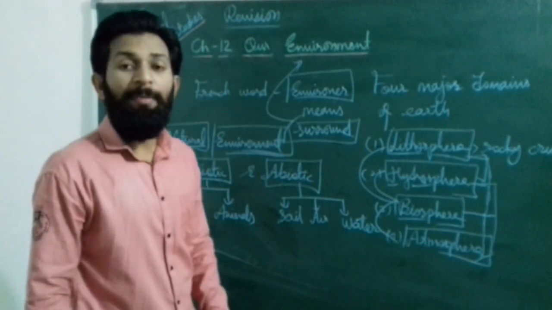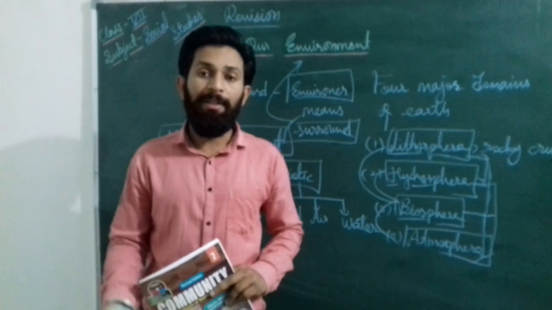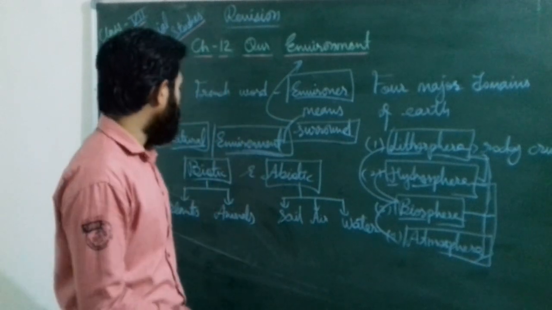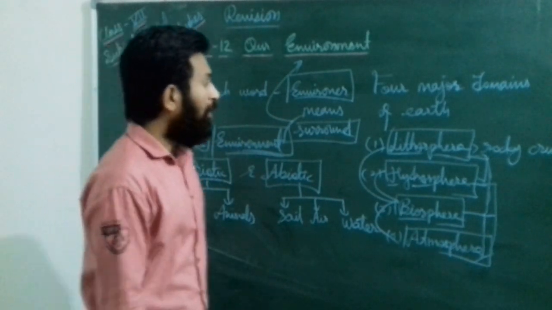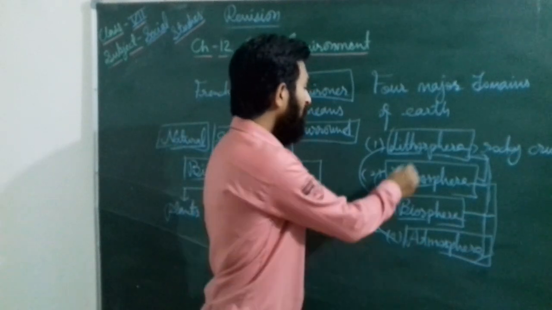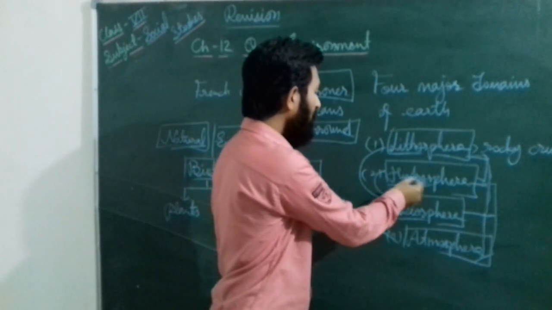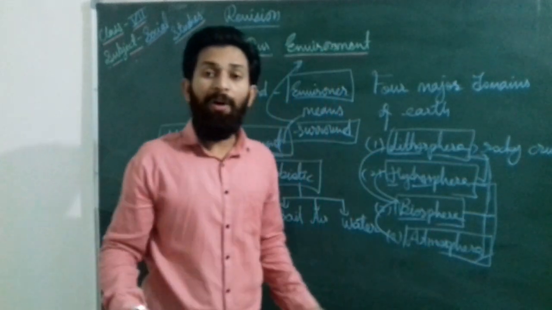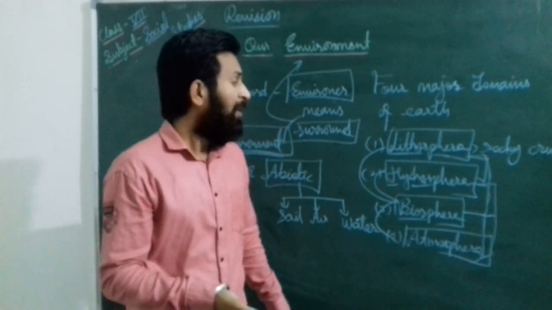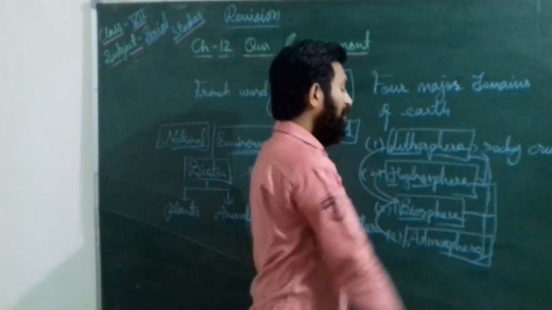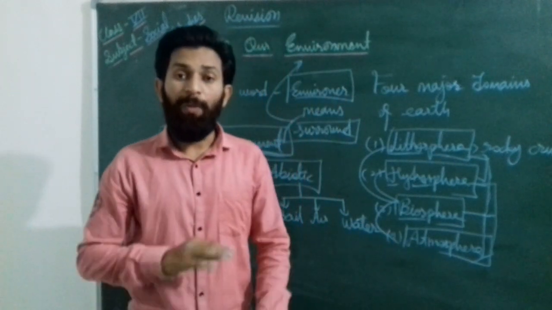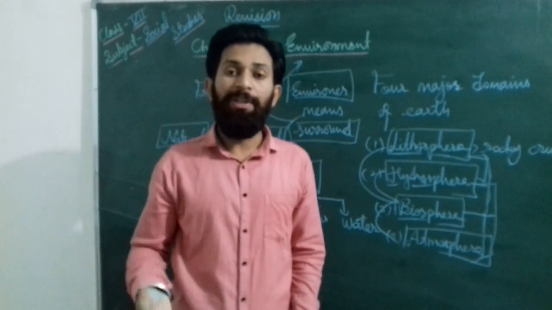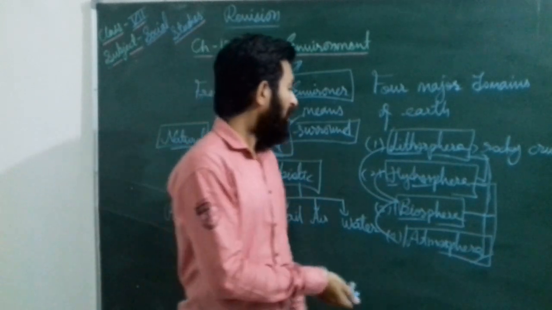The human made environment is completely made by humans, like bridges, roads, buildings, and many other structures. That is known as the human environment. The four major domains of the earth are lithosphere, hydrosphere, biosphere and atmosphere. Lithosphere is the rocky crust on which we are lying now, where roads and bridges are created, and it is sometimes covered with topsoil. Hydrosphere means the water part of our earth, like oceans, seas, rivers, lakes and ponds.